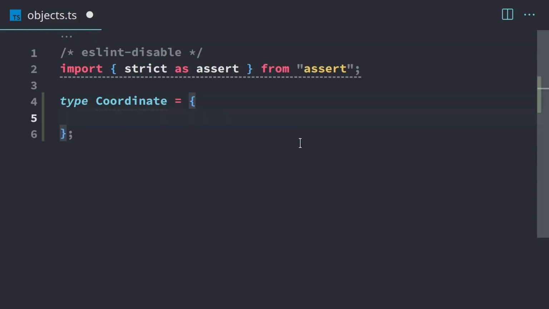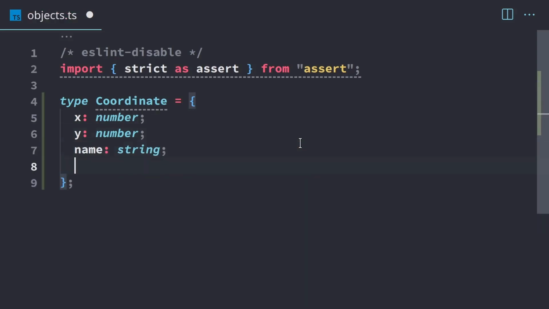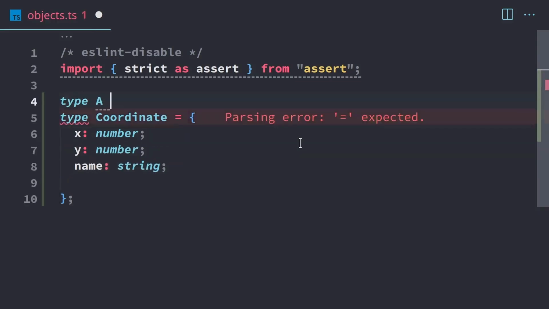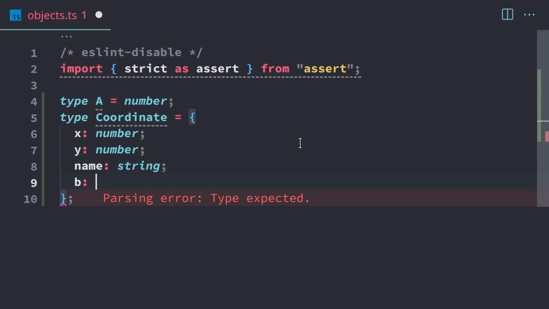And so a coordinate on a 2D coordinate plane has an X and a Y coordinate, and those are both numbers. So we're going to have an x colon, and that'll be the name of the property. And we're going to specify the type for that property. And so we also have the y coordinate, that's going to be a number. And we can put anything in here. We can put names, and those can be strings. We can put other types. We can even make type aliases. type A = number. And then we can say b is an A.